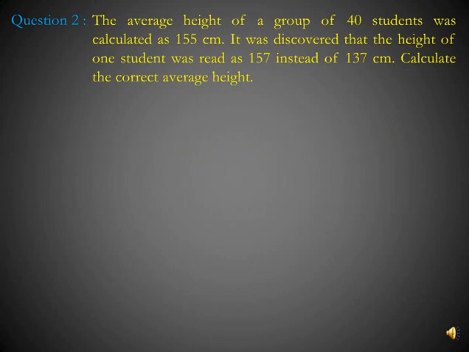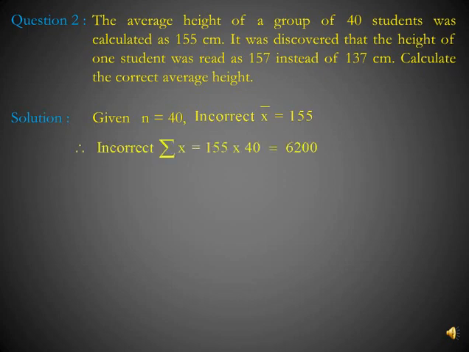Let's do a question on this concept. The average height of a group of 40 students was calculated as 155 cm. It was discovered that the height of one student was read as 150 cm instead of 137 cm. And now we have to calculate the correct average height. So here what is given? N is equal to 40. Incorrect mean is given 155. It is given in the question.